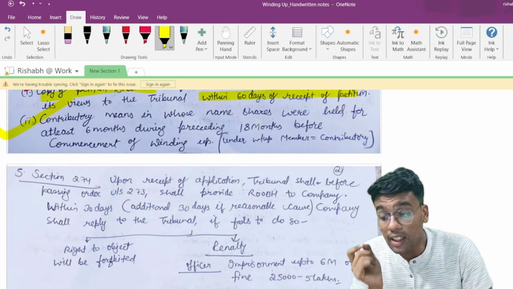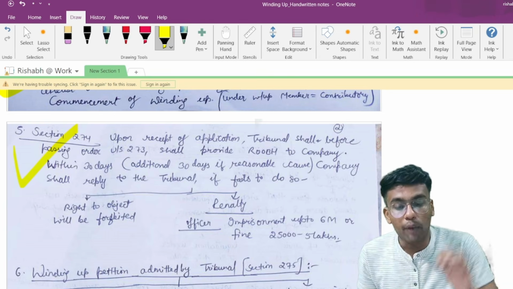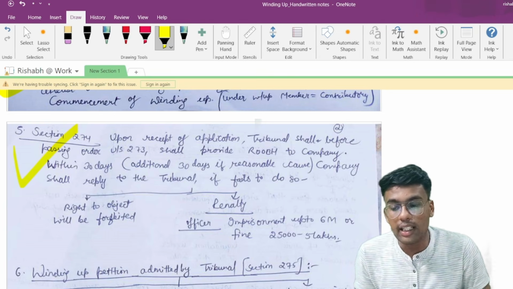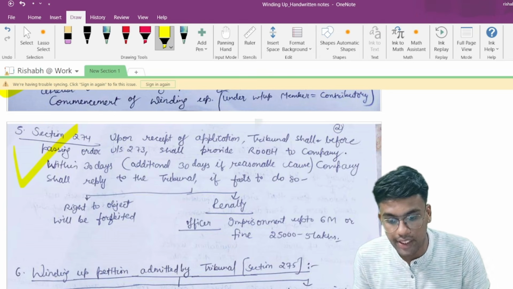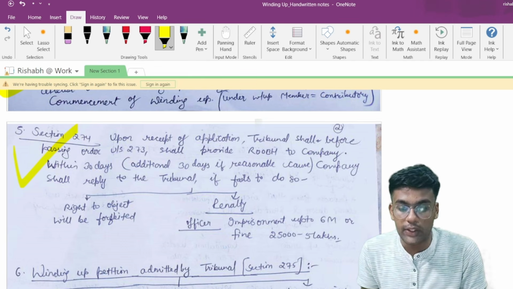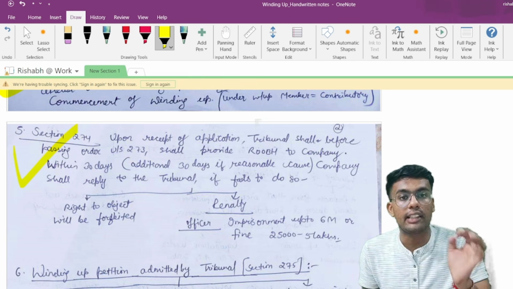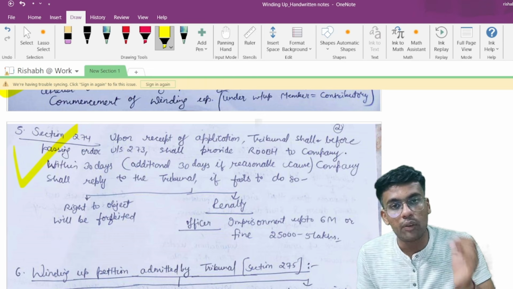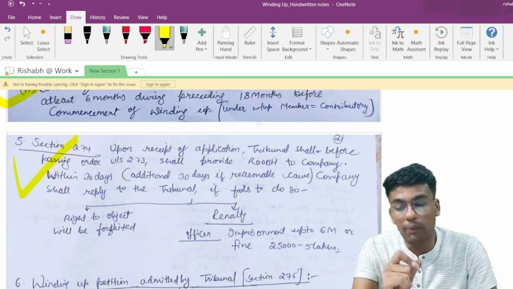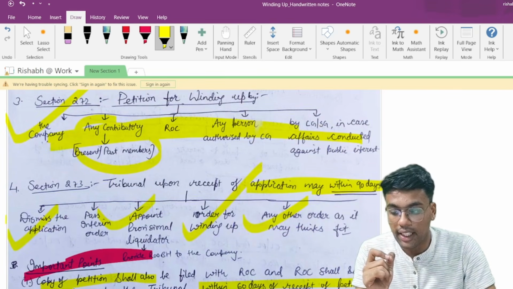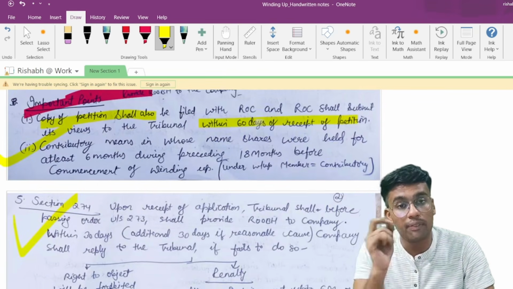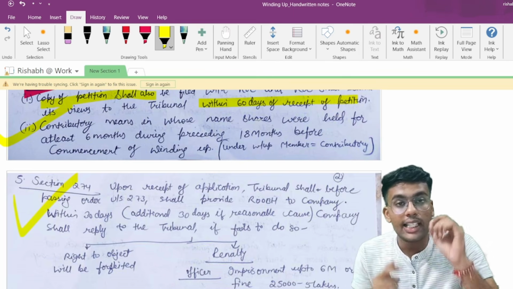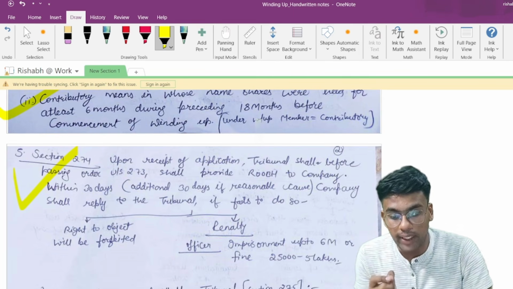Right? Section 271 talks about upon receipt of application, the tribunal shall, before passing order under section 273, provide reasonable opportunity of being heard to the company within 30 days. That means the company should be provided with the reasonable opportunity of being heard before passing any order under section 273. It may pass any of these 5 orders, but before passing the order, company is to be given a reasonable opportunity of being heard.